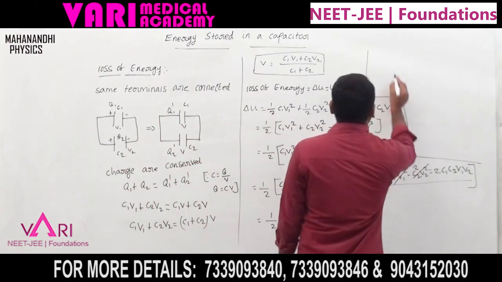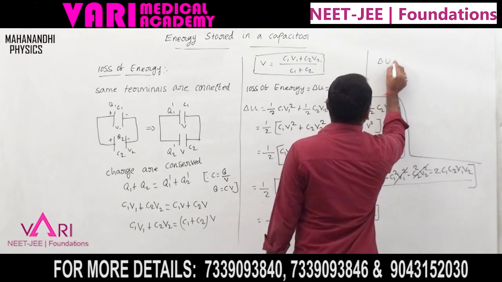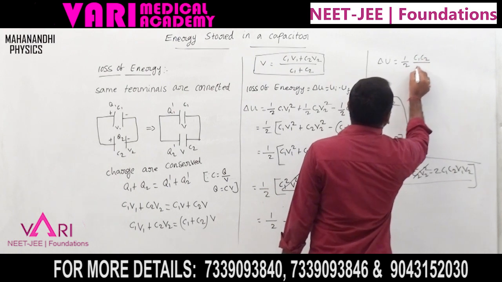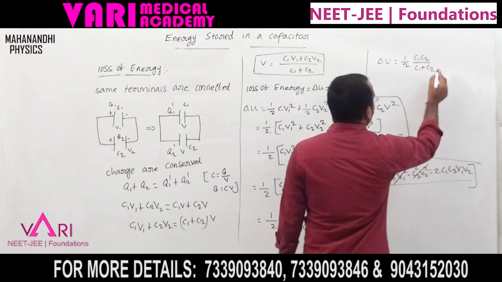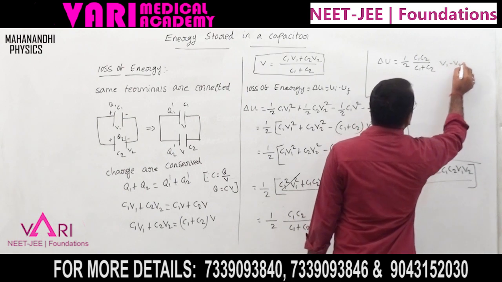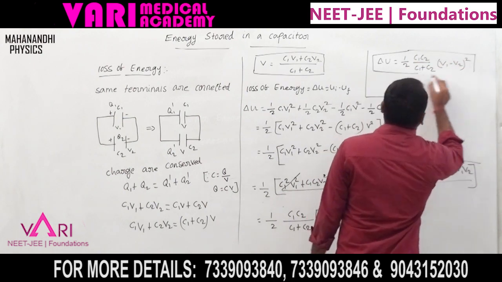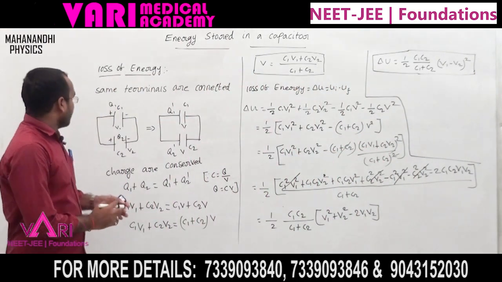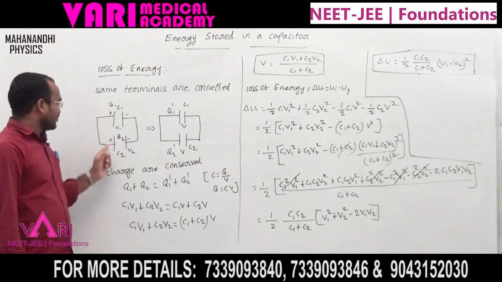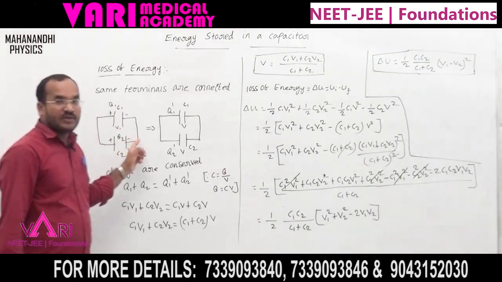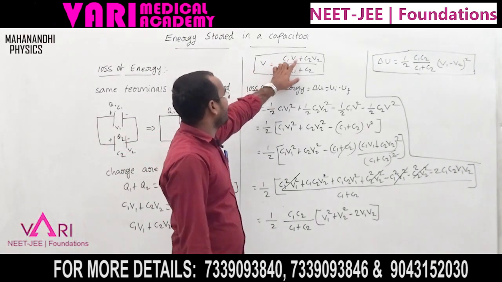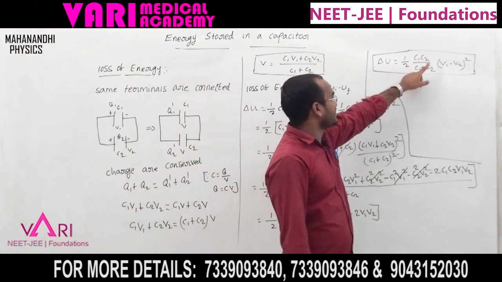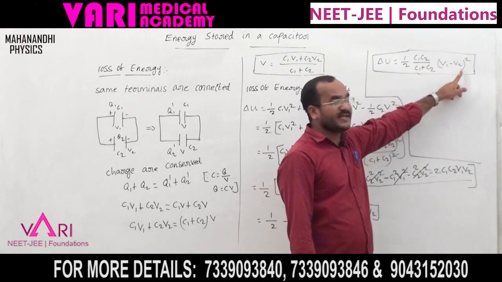Now del U is equal to C1 C2 by C1 plus C2 into (V1 minus V2) whole square. These are the laws of energy loss when the same terminals are connected, positive to positive and negative to negative. The potential is V equal to (C1 V1 plus C2 V2) by (C1 plus C2), and the loss of energy is C1 C2 by C1 plus C2 into (V1 minus V2) whole square.